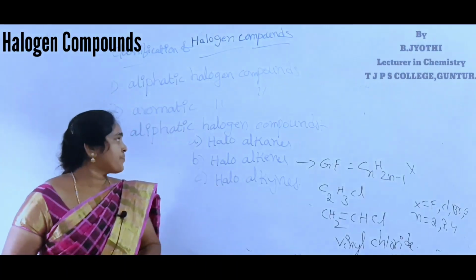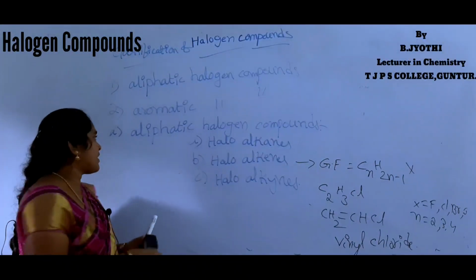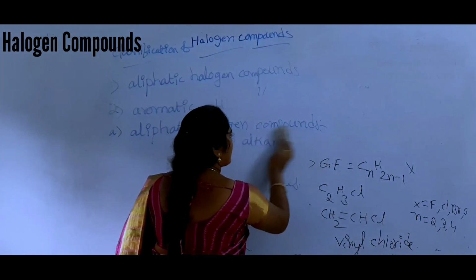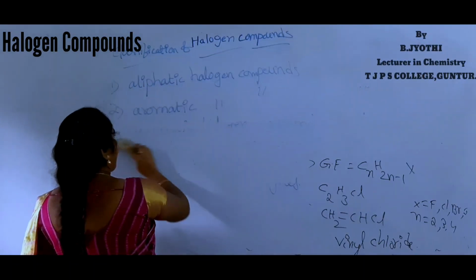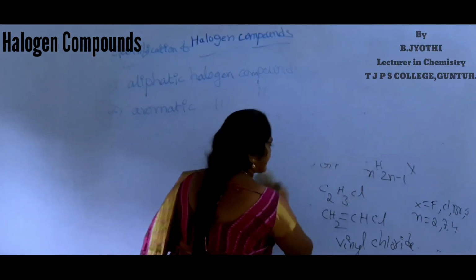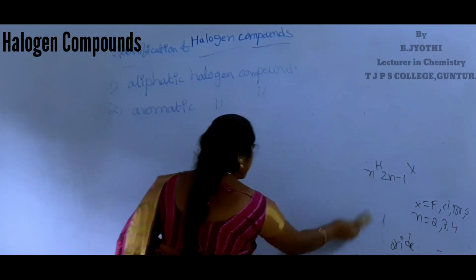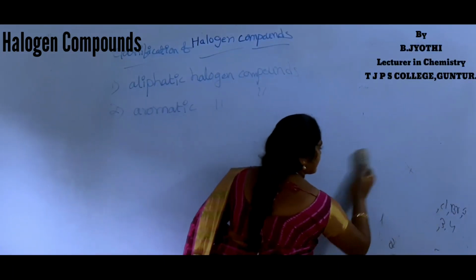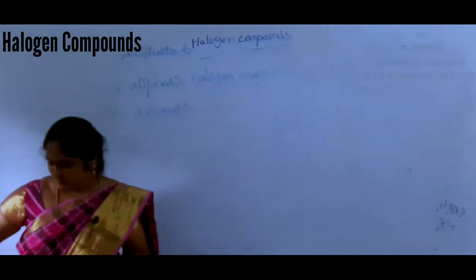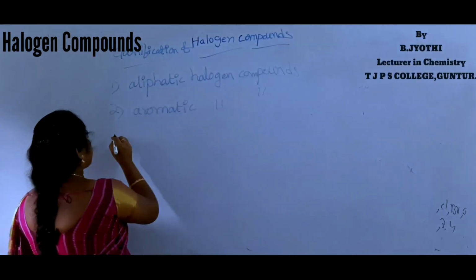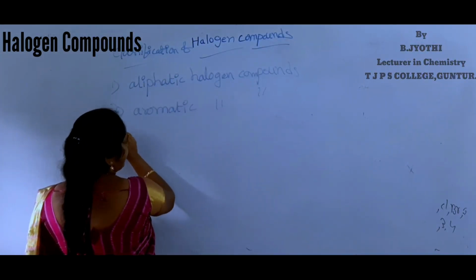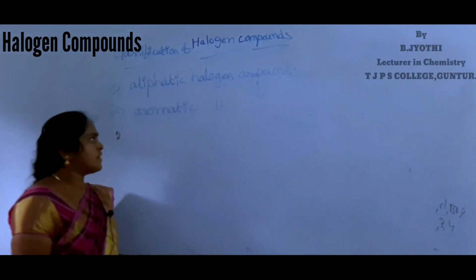Next one is the aromatic halogen compounds.